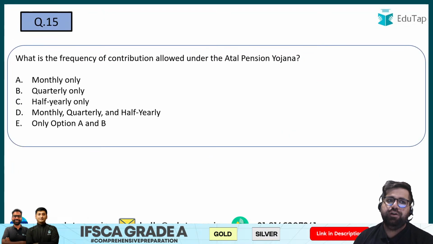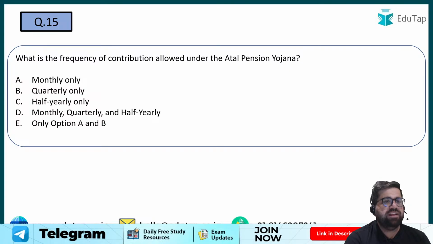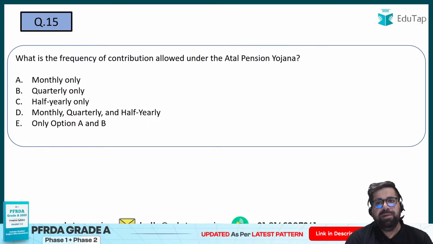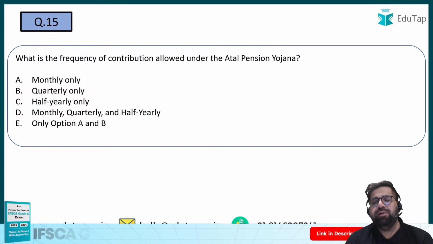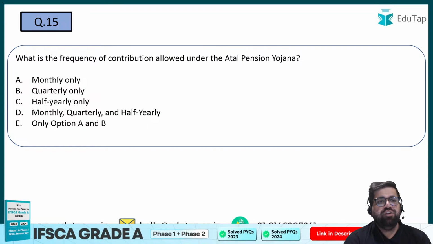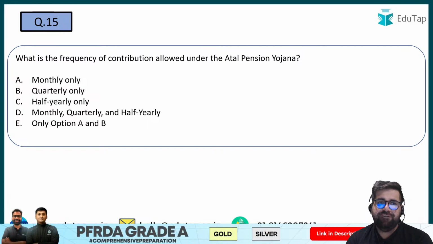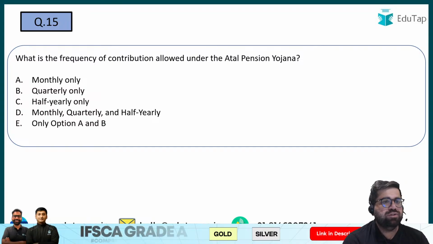Now let's move forward to the next question, which is question number 15. What is the frequency of contribution allowed under Atal Pension Yojana? So if you have to make your payment under Atal Pension Yojana, then what is the frequency of your contribution? Can you make investments only monthly, only quarterly, only half yearly, or either of monthly, quarterly, half yearly, so you can choose options A and B?